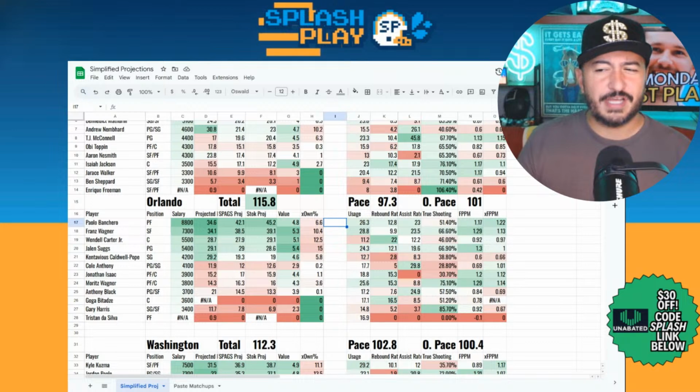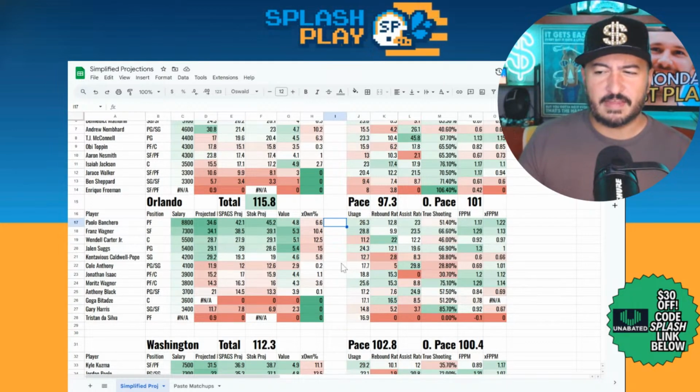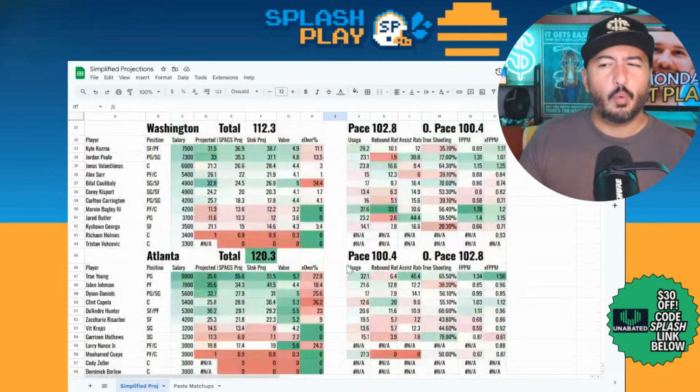And Magic-wise, Jalen Suggs playable. I think Wendell Carter playable. Franz Wagner playable. Everything else, I think, would be a stay away for the most part. Low total game. Washington, Atlanta is an interesting one.